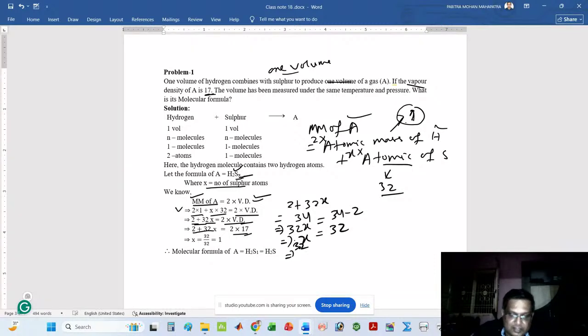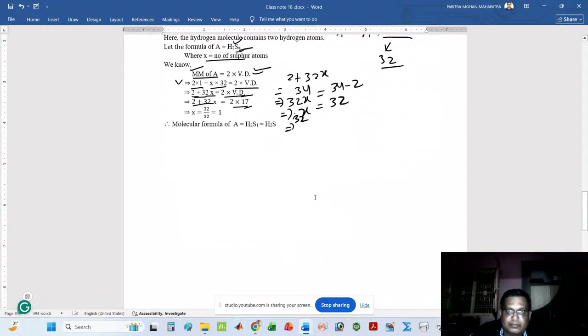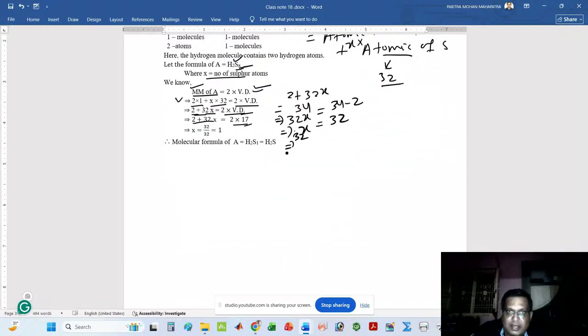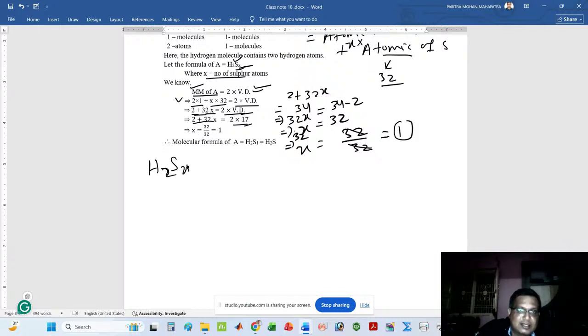This implies that x is equal to 32 by 32, that is 1. Here the x value is 1. That means the number of sulfur atoms is 1. I had taken the molecular formula as H2Sx.